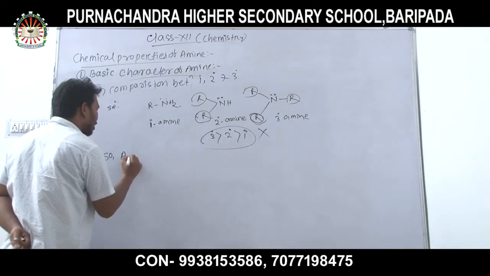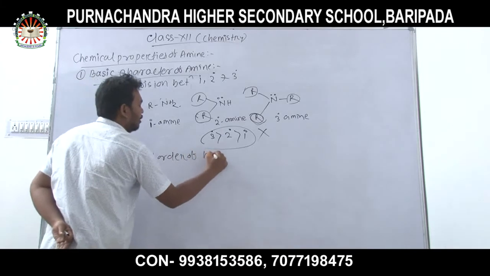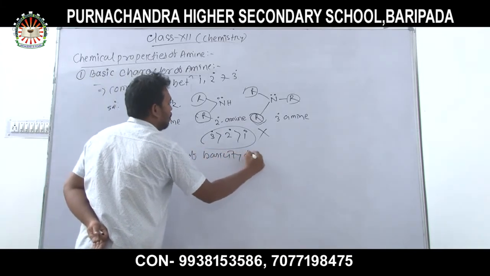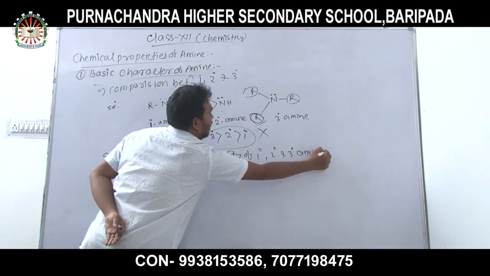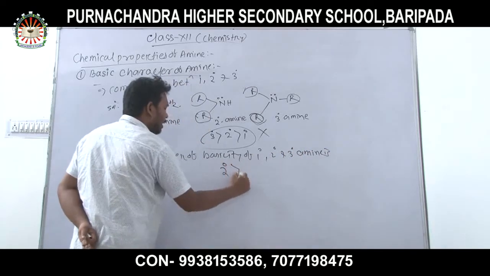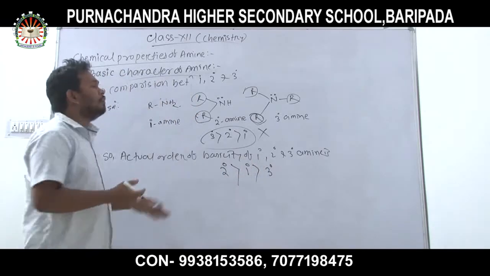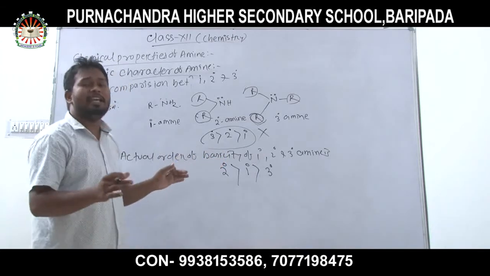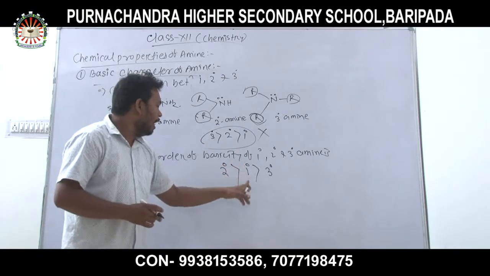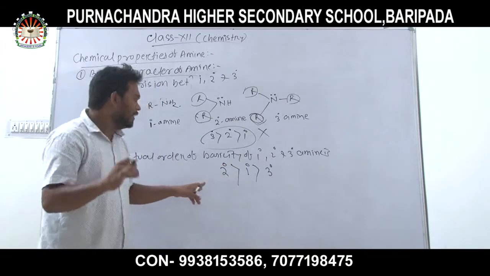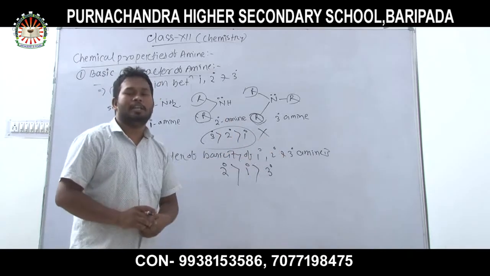So that is wrong. The actual order of basicity of 1 degree, 2 degree and 3 degree amine is that the 2 degree amine is greater than the 1 degree, and then the 3 degree. The tertiary amine is less basic than the 1 degree and the 2 degree. So most basic is the secondary amine, then the primary amine, then the tertiary amine.